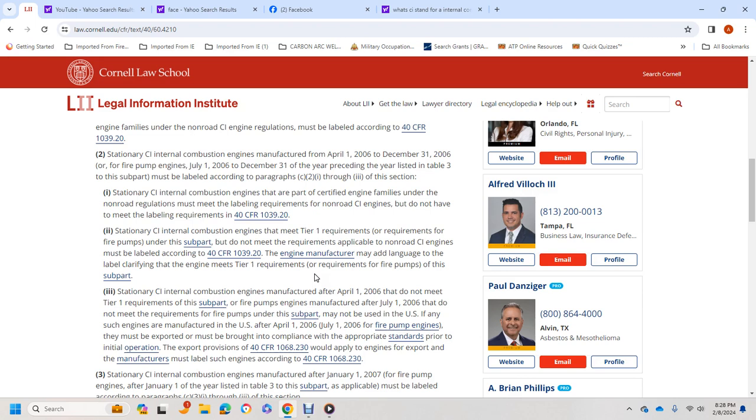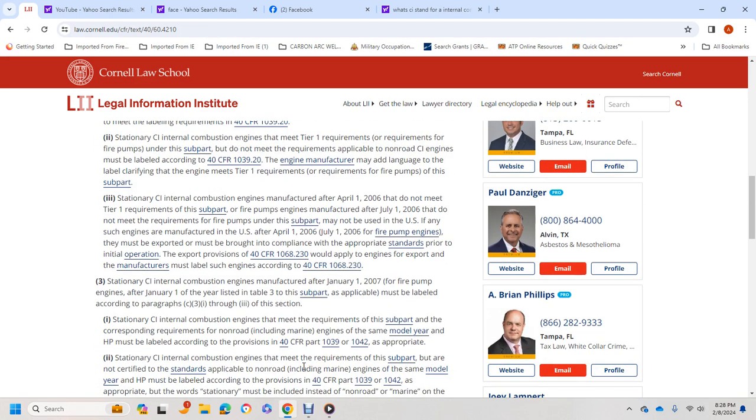manufactured after July 1st, 2006 that do not meet the requirements for fire pumps under this subpart may not be used in the U.S. If any such engine is manufactured in the U.S. after April 1st, 2006, or July 1st, 2006 for fire pump engines, it must be exported, and must be brought into compliance with appropriate standards prior to initial operation outside the export provision. Title 40 CFR 1068.230 would apply to engines for export. The manufacturer must label such engines according to Title 40 CFR